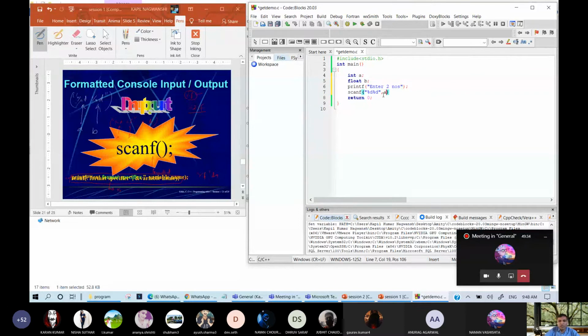Now accept A and B. Without the ampersand, it is written that this must be used with ampersand. So I am writing ampersand A and ampersand B. Now, what is the result?